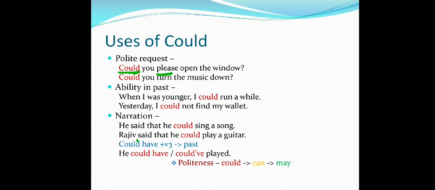So in the next, ability in past, as I show you that मैं कर सकता था, क्या कर सकता था. Okay, so when I was young I could run a while. जब मैं छोटा था तो मैं थोड़ी दूर दौड़ सकता था. Yesterday I could not find my wallet. So मैं क्या था, कल मुझे मेरा पर्स नहीं मिला. So it shows your action और ability in past.